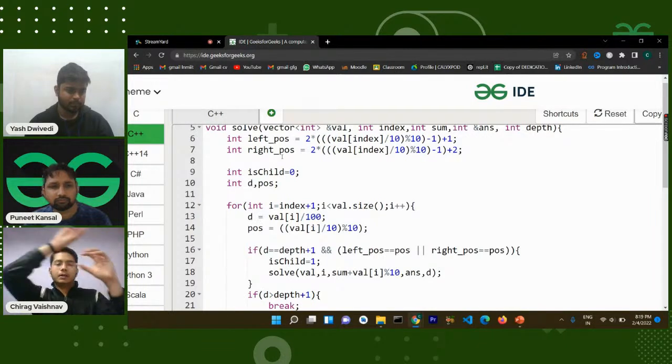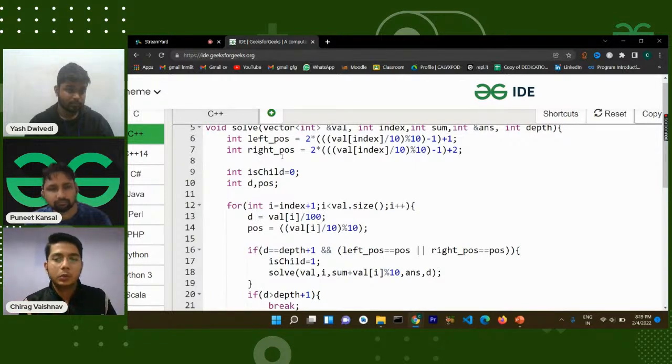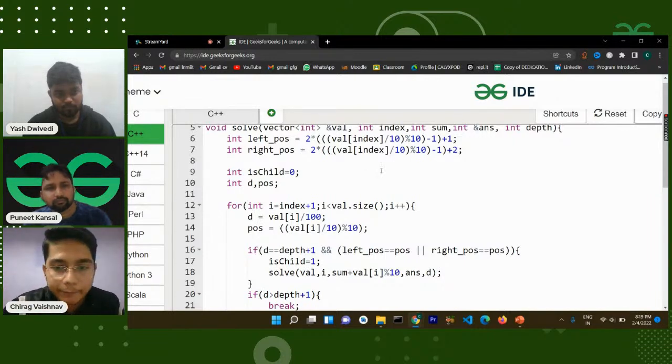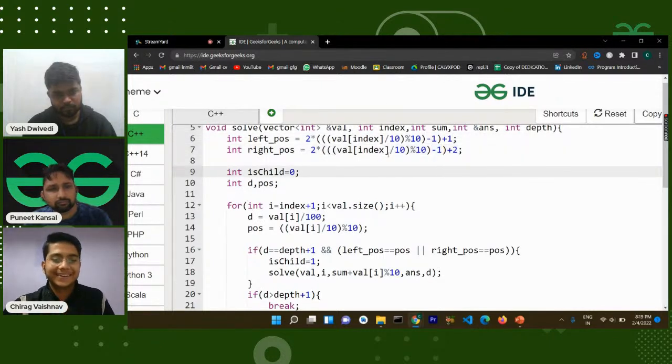So if it is 1, it will be 2 and 3, right? So it will be 2 into 1 plus 1 and 2 into 1 plus 2, considering 0 and 1. That's why I have put minus 1 here, right? So this is how it will work. As the time has crossed its limits by a significant amount, I will not go deep into that.